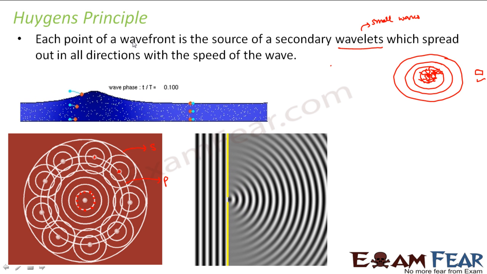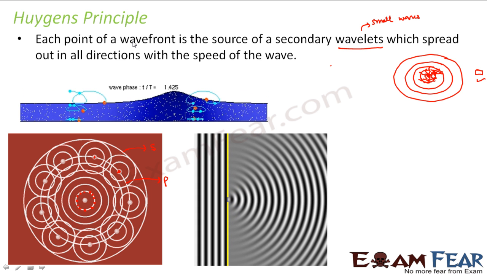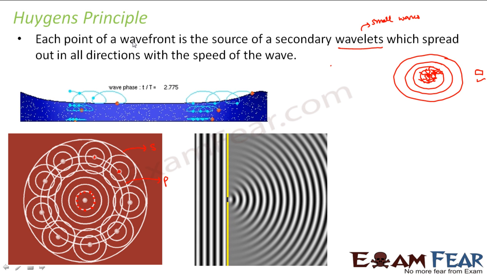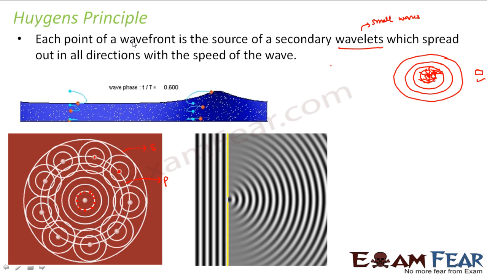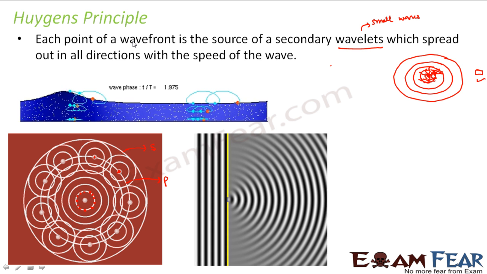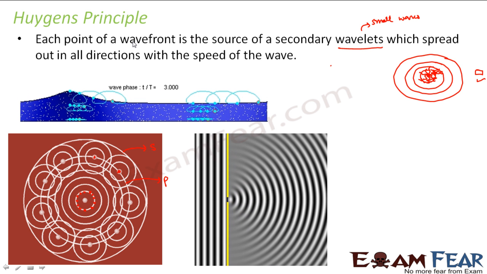I think Huygens principle can be best understood with the example of a stone being thrown into water. In that case, you can see that the primary wavefront is formed. Again, from the primary wavefront, the secondary wavefronts form, and so on. It is not that if you throw a stone here that the disturbance will last forever.